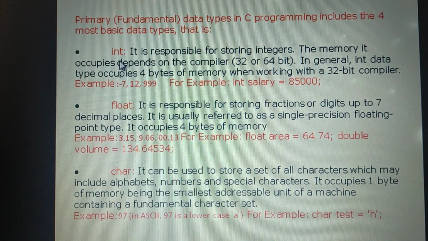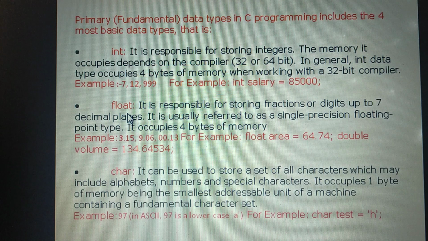How to declare the data type int with an integer variable? Here, see, the data type is int. The variable name is salary, storing this value. In such a way we can declare an integer variable: int salary = 85000. Simple. And after the execution, what will happen in memory? It creates one cell or box known as salary. The value of that box is this much. The type of the cell is integer. That's how we can declare an integer variable in the program.